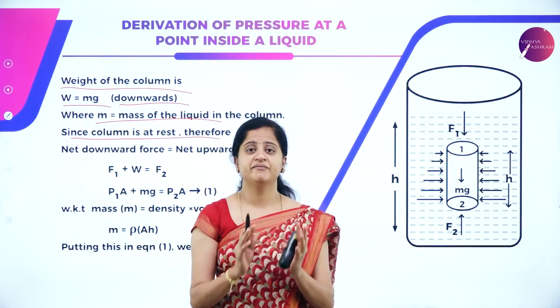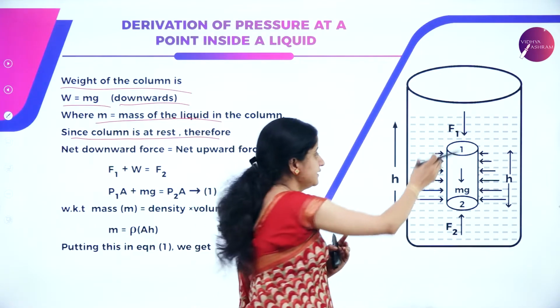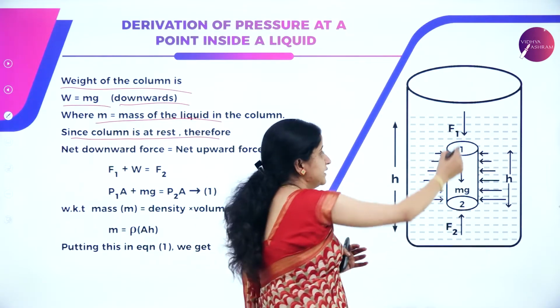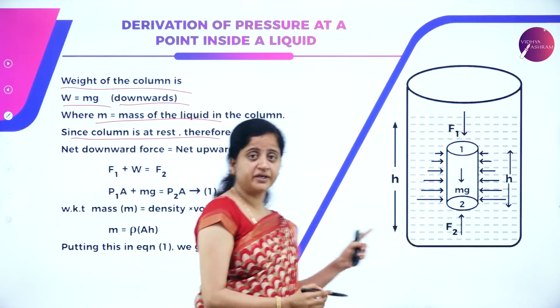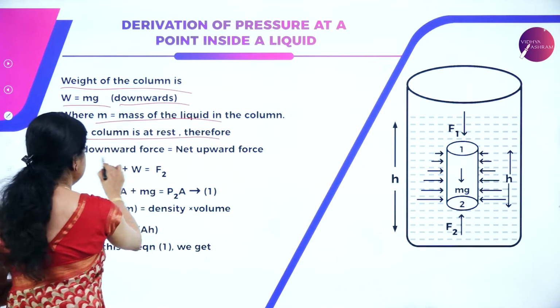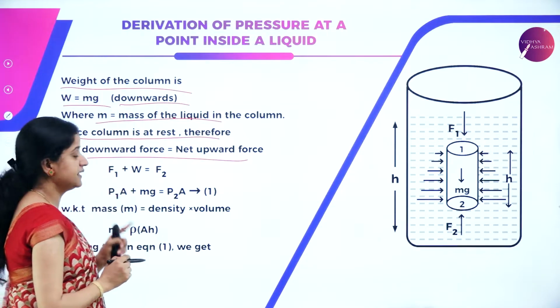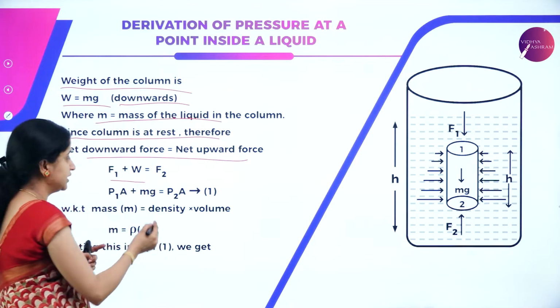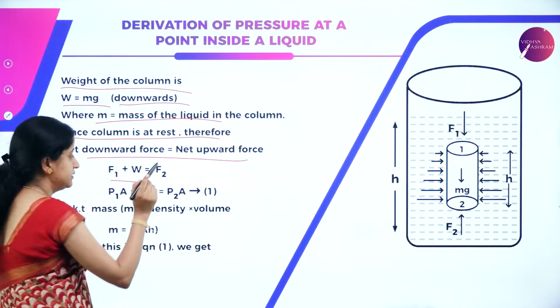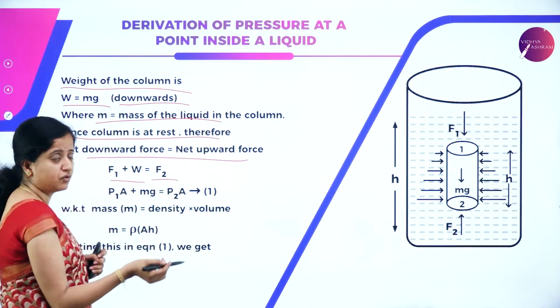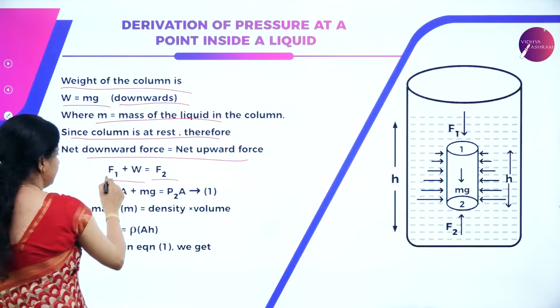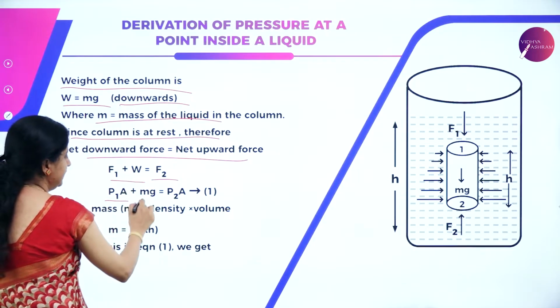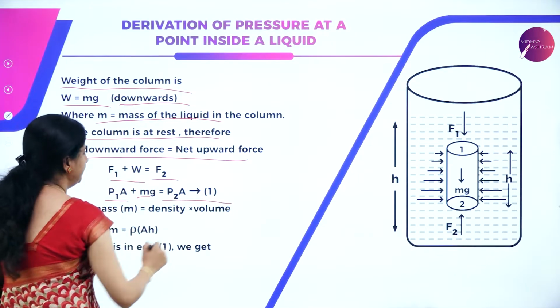So here the fluid we have considered is at rest and the cylindrical column is also balanced. So the net upward force is equal to the net downward force. The force exerted at the top surface is the force exerted by the fluid plus the weight of the liquid, that is F1 plus W, which is equivalent to the downward force, that is F2. Now F1 is nothing but P1A, weight is mg, which is equal to P2A.